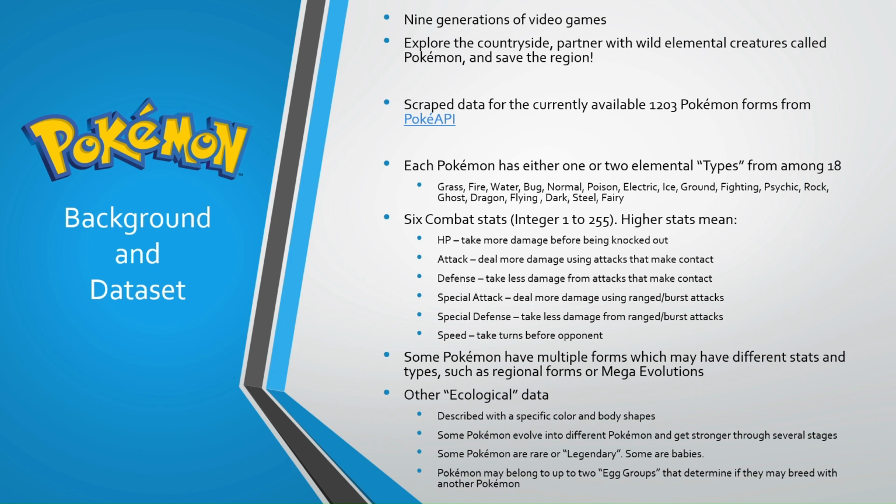For this project, I scraped the data from PokeAPI for the 1,203 currently available unique Pokemon forms. The two most important details are that each form has either one or two elemental types from among 18, and they have 6 combat stats that quantify how they're equipped to fight. They are detailed here, but I will paint the picture more for each group later on. In addition, I gathered other ecological data regarding how Pokemon appear, evolve, and breed.